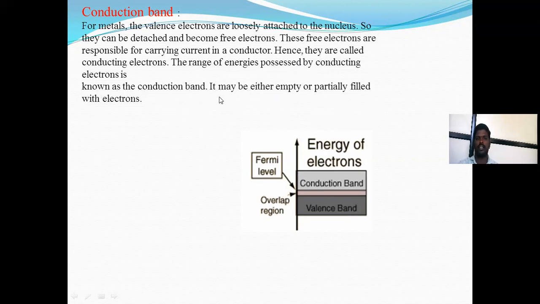The conduction band may be either empty or partially filled. The conduction band is first empty, with no electron, and then electrons jump from the valence band to the conduction band. Then the band will be partially filled. That is the conduction band.